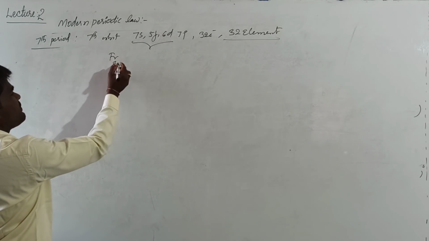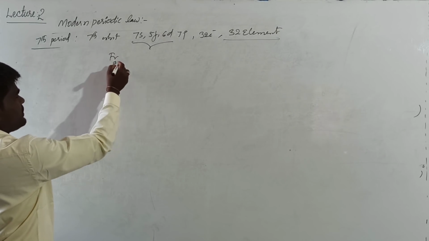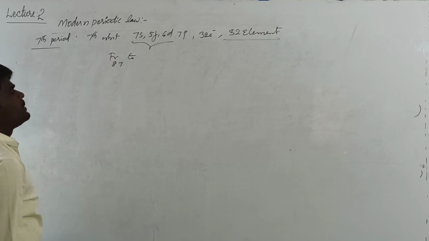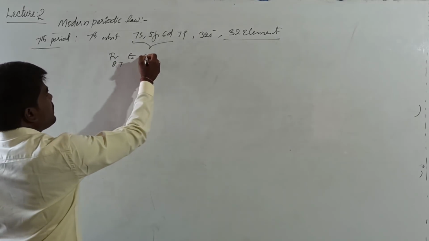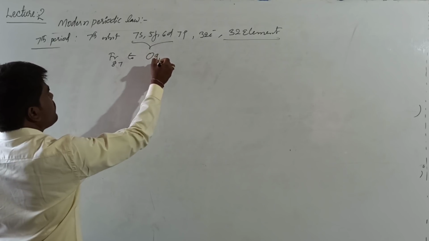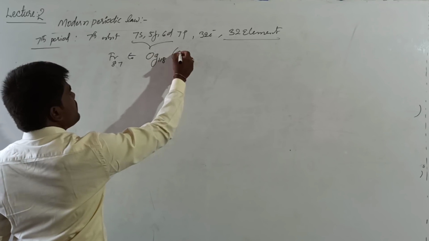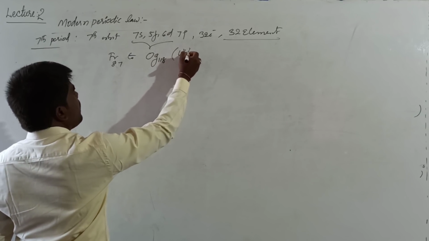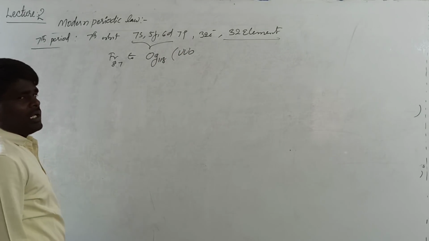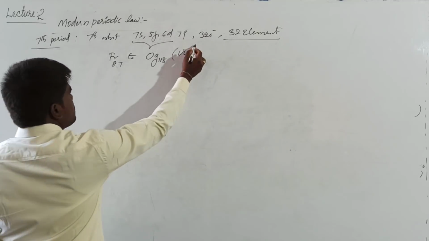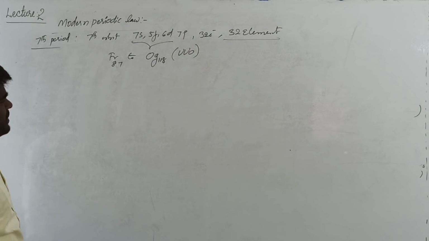Now, what are the elements? Francium 87 to Oganesson 118, or generally it is also given as UUO, ununoctium, as per the IUPAC.